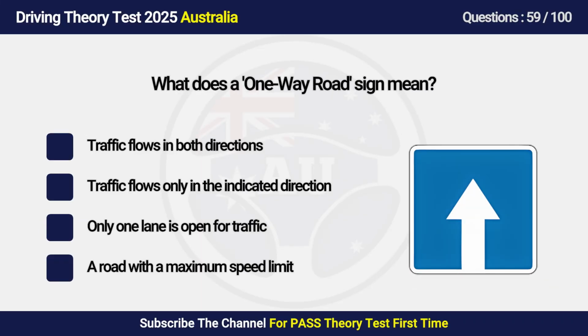A. Traffic flows in both directions. B. Traffic flows only in the direction. C. Only one lane is open for traffic. D. A road with a maximum speed limit.